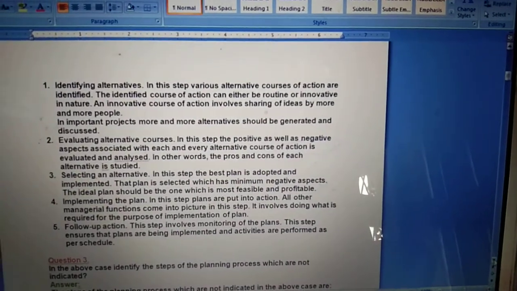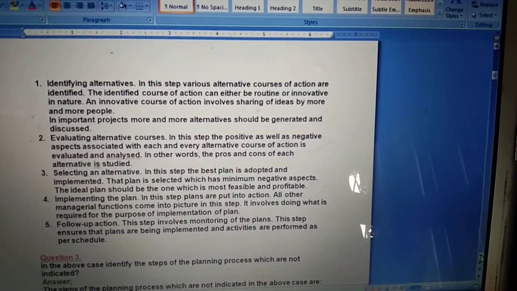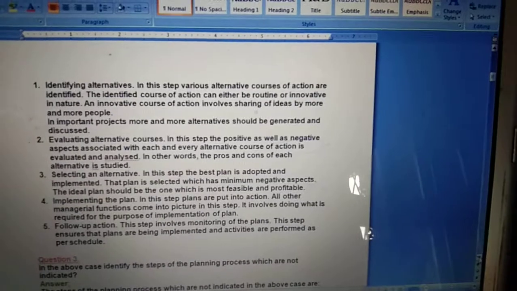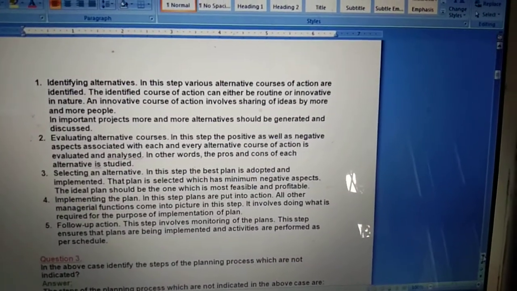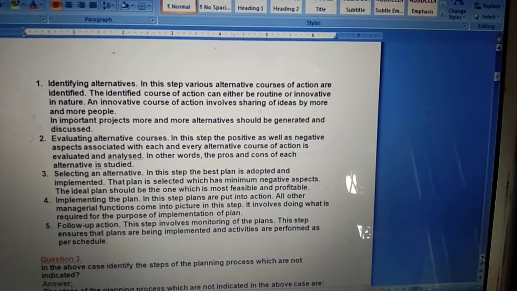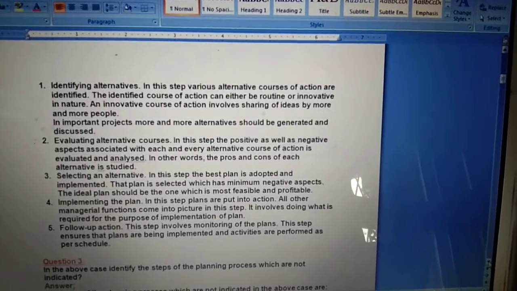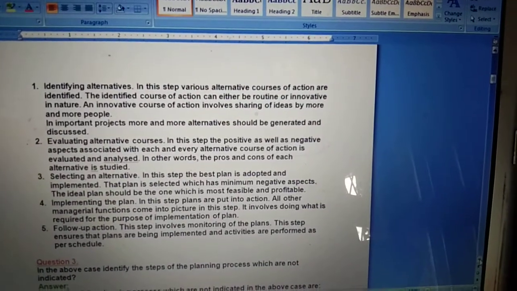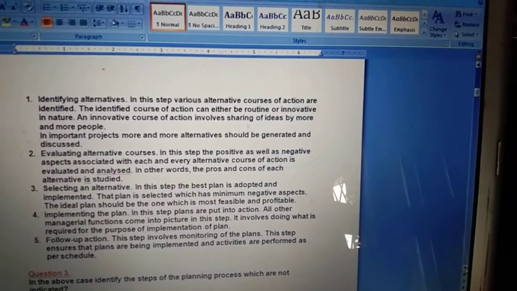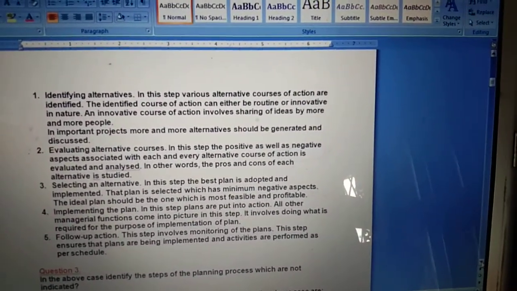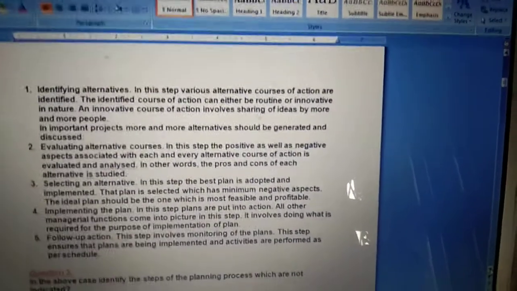Then in this step, the best plan is adopted and implemented. Once the selection of the alternative has been done, then we finally come to the process of implementing the plan. In this step, plans are put into action, and once the plan has been put into action, we come to the next step, that is follow up of action. Follow up of action basically means this is a step where we monitor our plan. This step ensures that the plans are being implemented and activities are performed as per schedule.